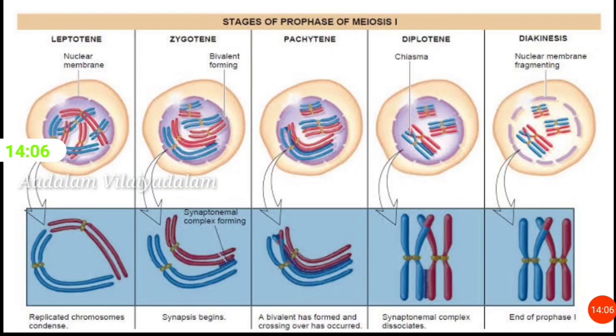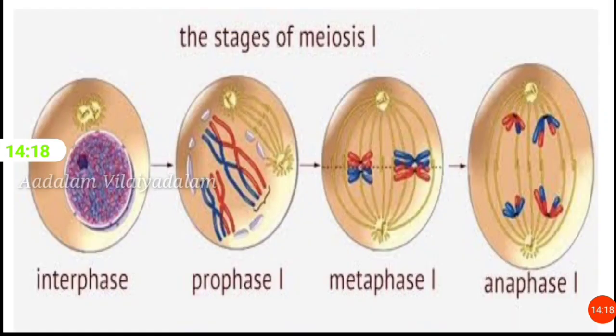Metaphase 1. The chromosomes move towards the equator. Then chromosomes locate themselves on the equator. In metaphase 1, the two chromatids of each chromosome do not separate. The centromere does not divide in this metaphase 1 stage. Anaphase 1. The centromere does not divide at this stage, but the two homologous chromosomes move towards the opposite poles. This stage is called as dyad.